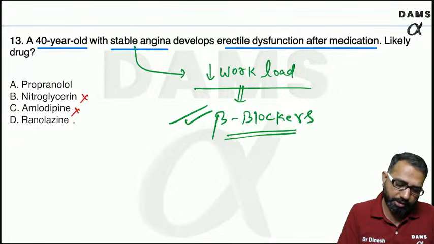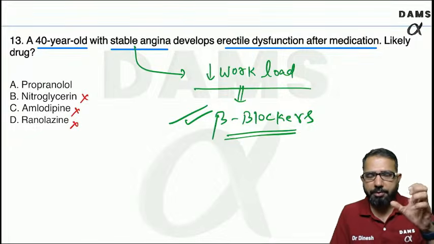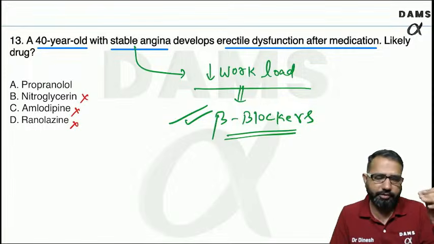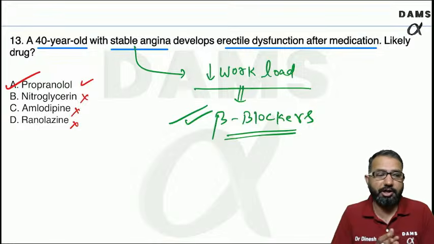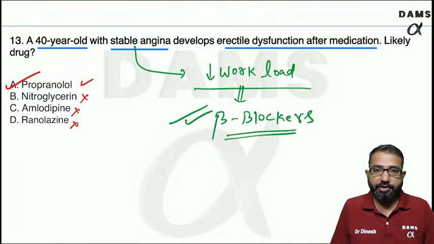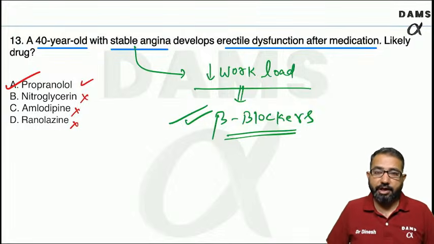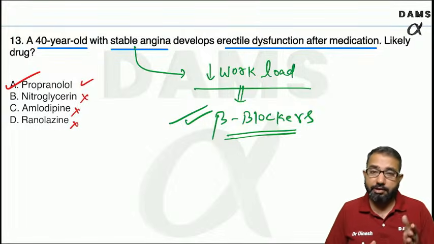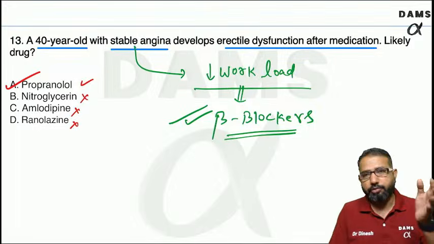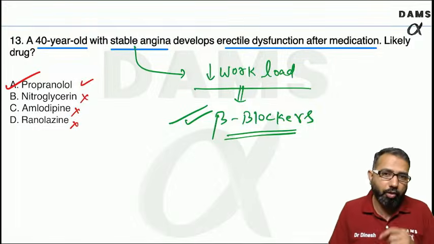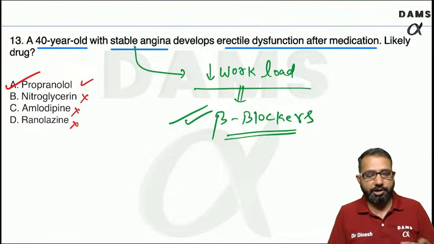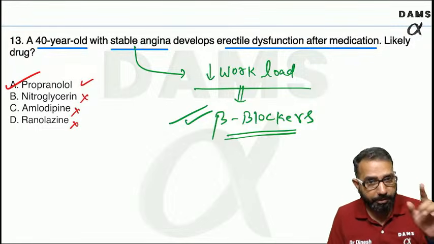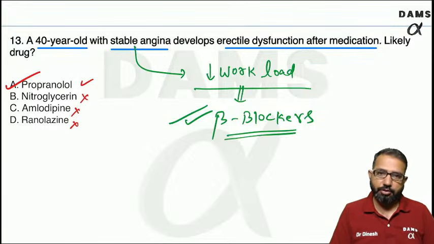Ranolazine does not have a role on the hemodynamic profile, no role in vasodilation or vasoconstriction. But a beta blocker like propranolol can cause vasoconstriction, which can decrease the penile circulation and decrease the libido. Even the sympathetic activity is down, so you will feel decreased libido. And this is the reason in young patients, when we give the beta blocker, sometimes the patient comes because of this sexual dysfunction. Don't forget it. So, beta blocker.